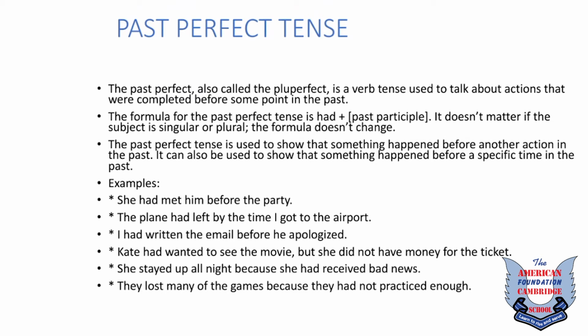Past perfect tense. The past perfect, also called the pluperfect, is a verb tense used to talk about actions that were completed before some point in the past. The formula for the past perfect is had plus past participle. It doesn't matter if the subject is singular or plural, the formula doesn't change. The past perfect tense is used to show that something happened before another action in the past. It can also be used to show that something happened before a specific time in the past.